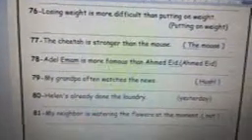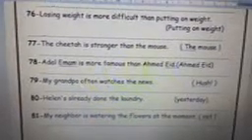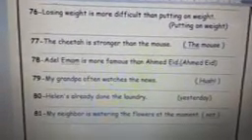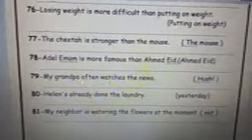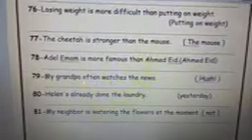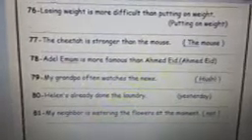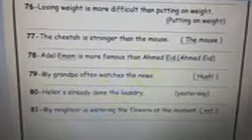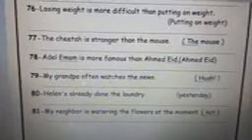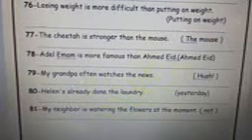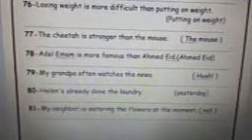Number 76. Losing weight is more difficult than putting on weight. Putting on weight is less difficult than losing weight. 77. The cheetah is stronger than the mouse. Use the mouse. The mouse is weaker than the cheetah. Number 78. Adil Imam is more famous than Ahmed Eid. Ahmed Eid is less famous than Adil Imam.